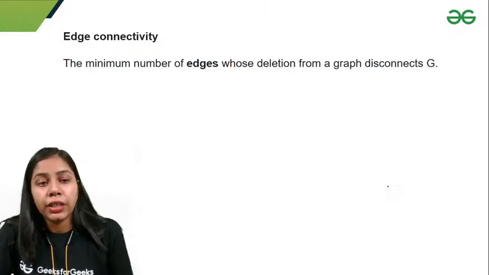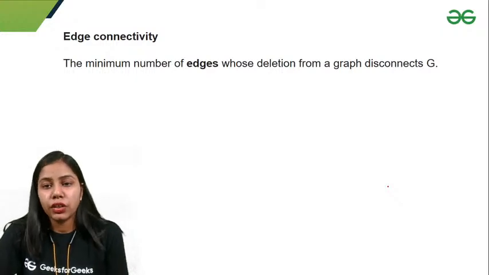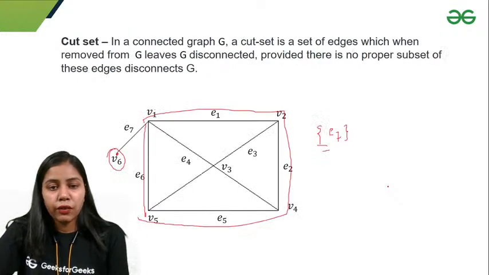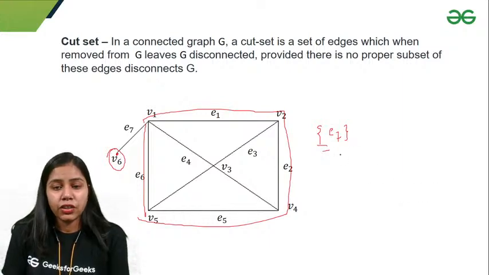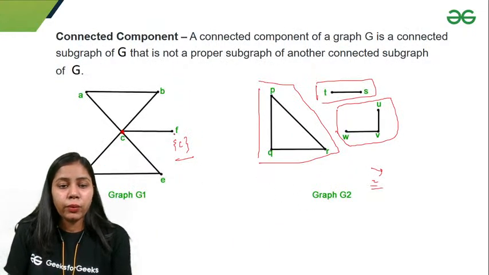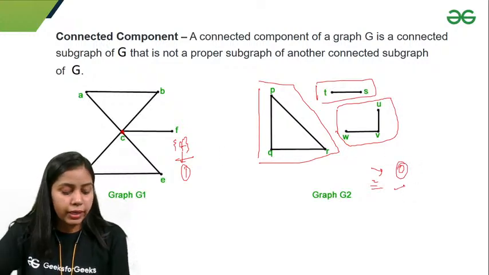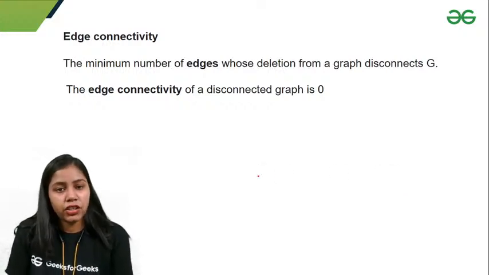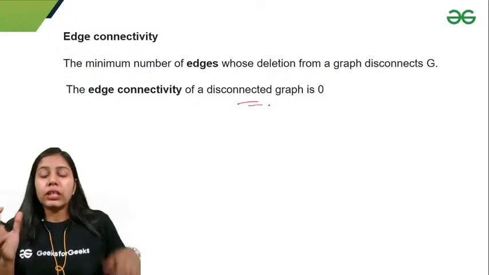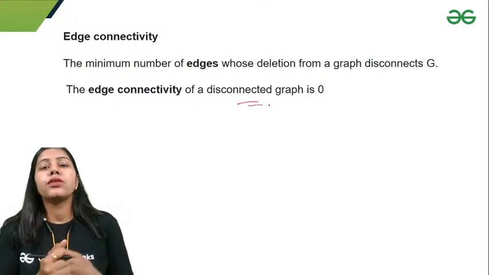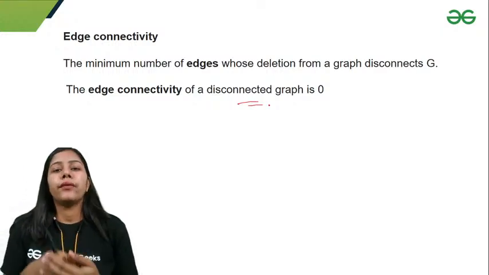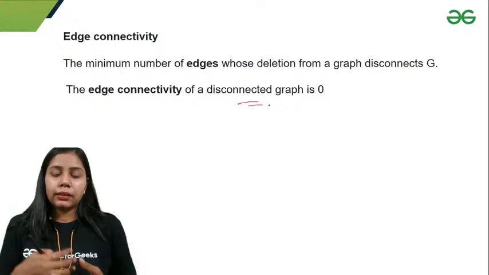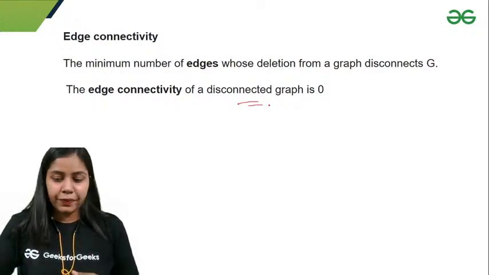The next thing is edge connectivity: the minimum number of edges whose deletion from a graph disconnects G. So in this graph, we require one edge, right? And in this one we require one edge, which is CF, and in this we require zero edges, since it is already disconnected. So the edge connectivity of a disconnected graph is zero. Just remember, for edge connectivity we have to remove the minimum number of edges so that we get a disconnected graph, right?